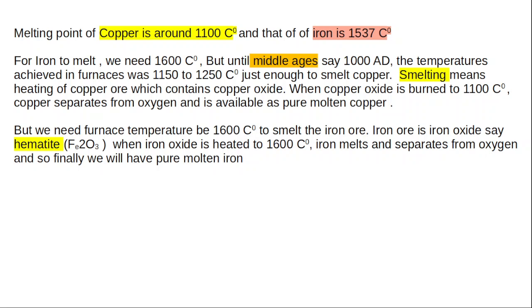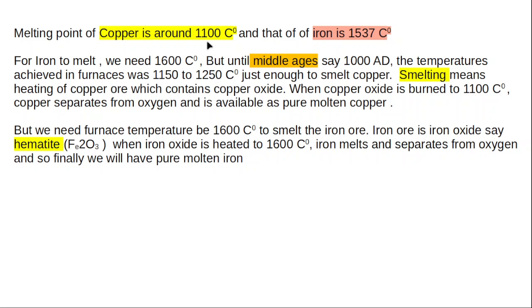Why did the Iron Age come so late? The reason is that the melting point of iron is much larger than copper. Iron's melting point is about 1600 centigrade, but copper's melting point is only about 1100 centigrade.